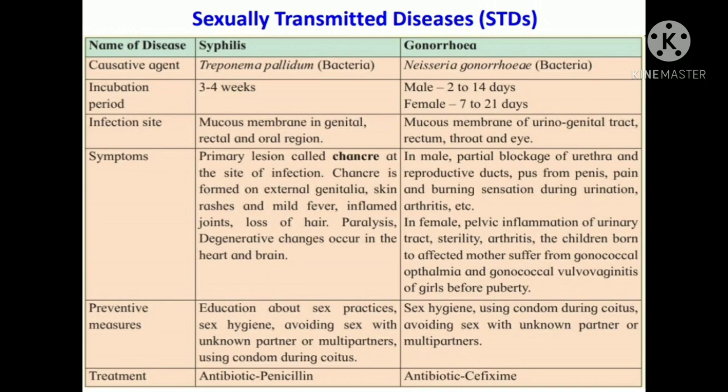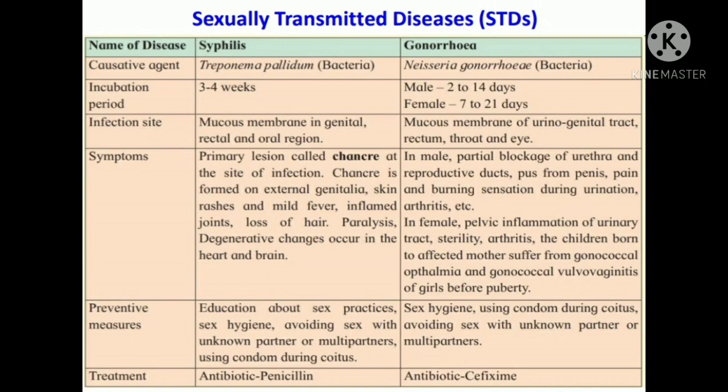Genital, that is the reproductive part of both genders, whether male or female, then the rectal area, and then the oral region. So the infection takes place in the mucous membrane. It is not gender specific, but can occur in both males and females.